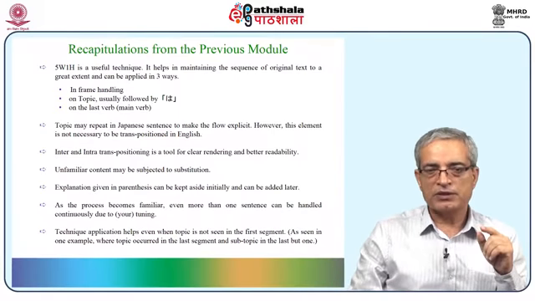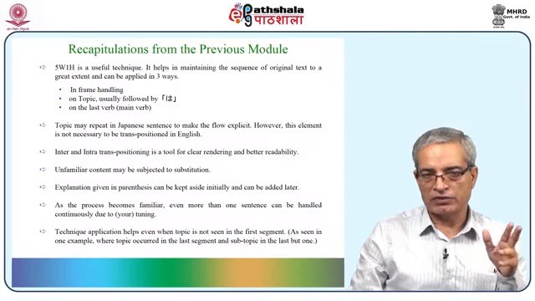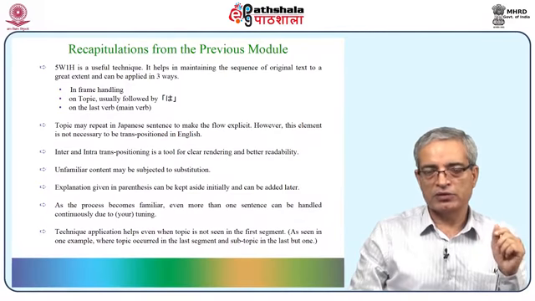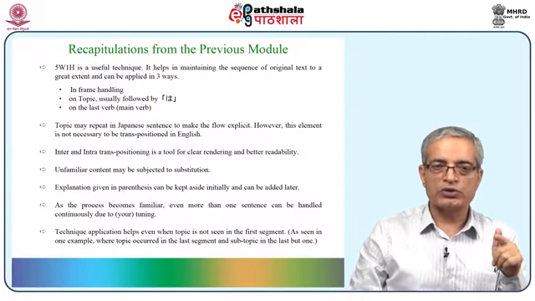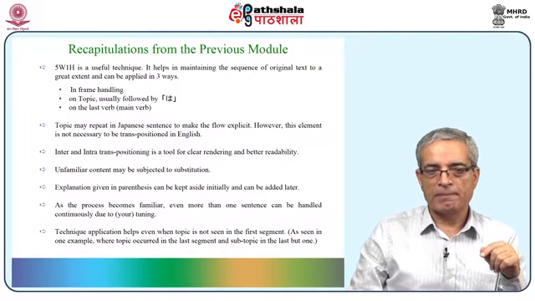And as the process becomes familiar, even more than one sentence can be handled continuously. This is what we saw in the previous module, that 5 sentences together, where one sentence had many segments, could be done in one go, simply because you were more tuned to the application of the techniques.